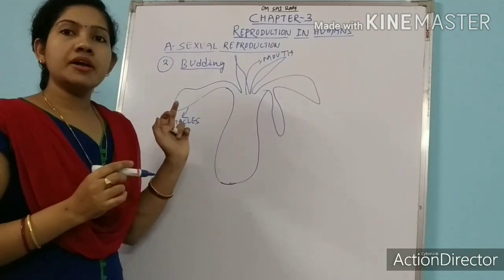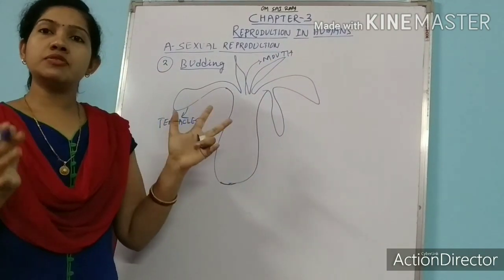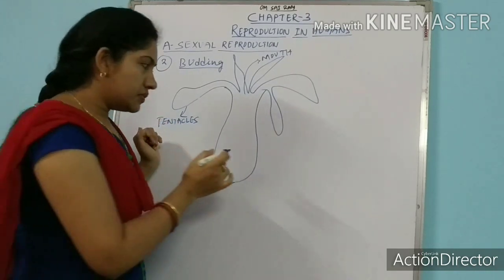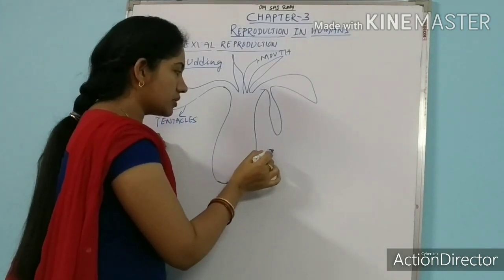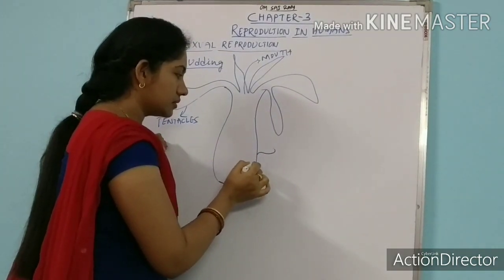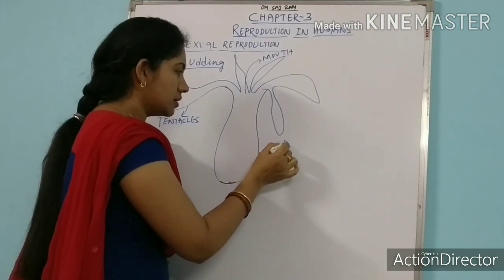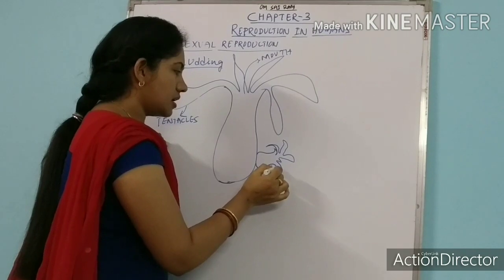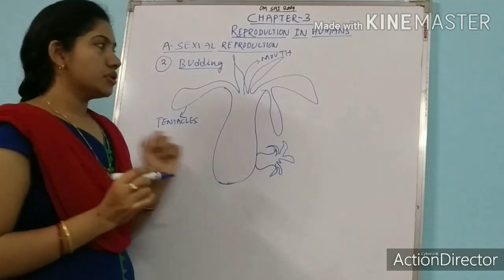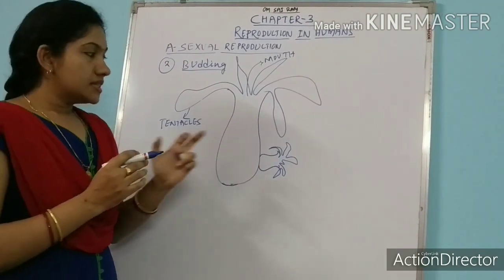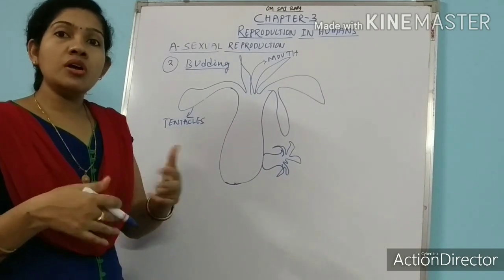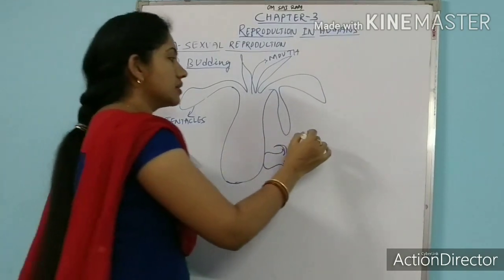So this mature hydra is now capable enough to give birth to a bud. It will form an outgrowth over its body, same as that of the parent body. This is the outgrowth formed over the body of hydra. These outgrowths go on maturing gradually.